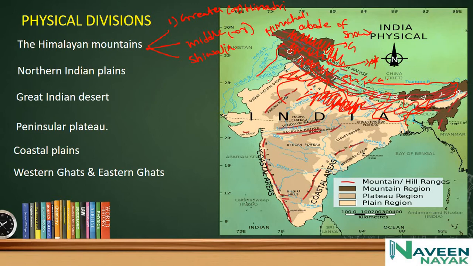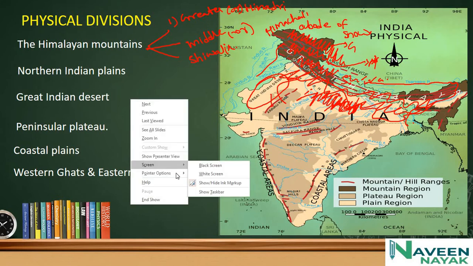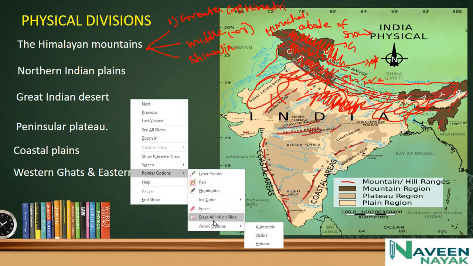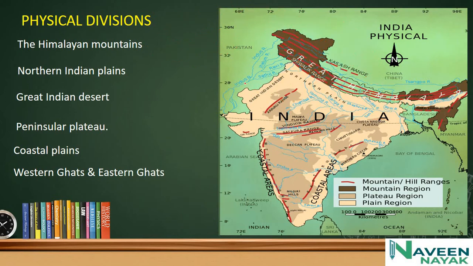In the west, you can see here, there is a Great Indian Desert, which we call the Thar Desert. South of this Great Indian Desert you can find the Aravalli range.